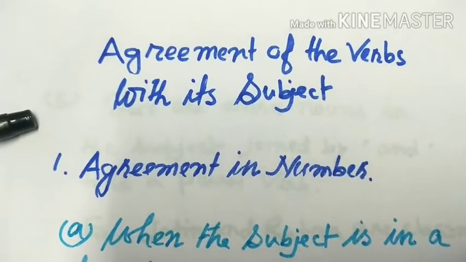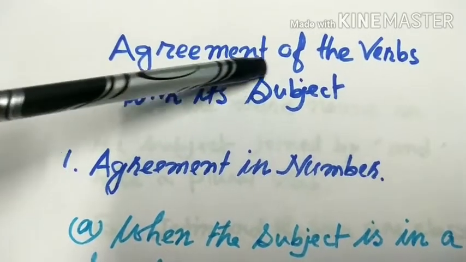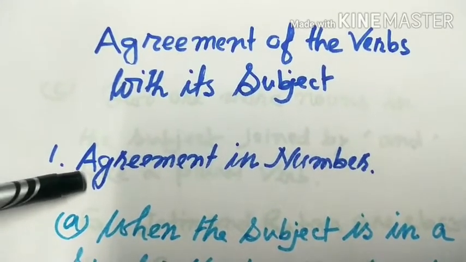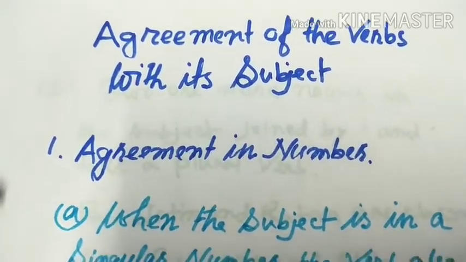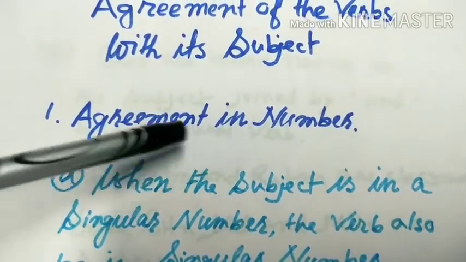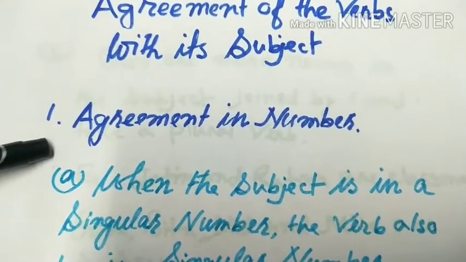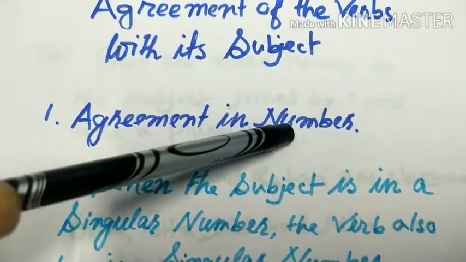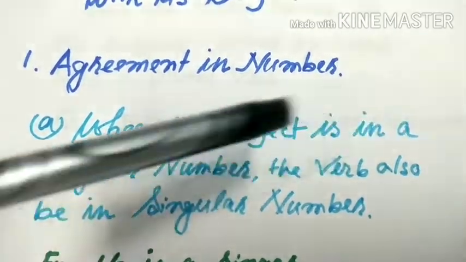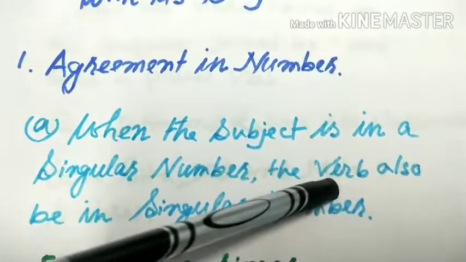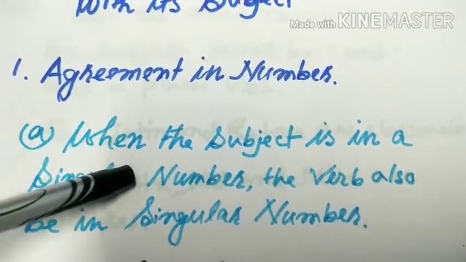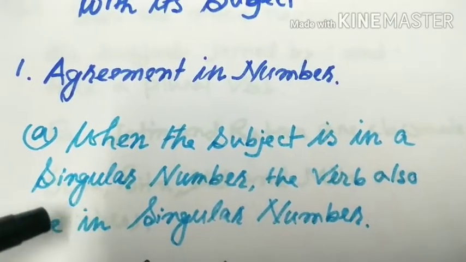Let us focus on the subject of today, that is agreement of the verbs with its subject. First one, agreement in number. In my next video, I shall discuss agreement in person in detail. Today, we are going to discuss only agreement in number. When the subject is in a singular number, the verb also must be in singular number. That means if the subject is singular, the verb also we have to use in singular.